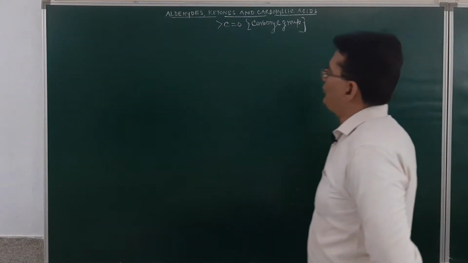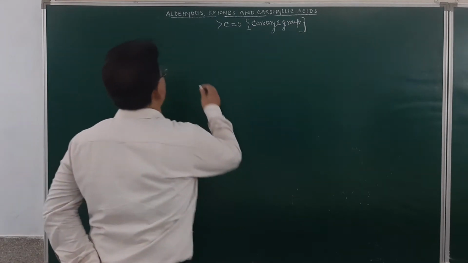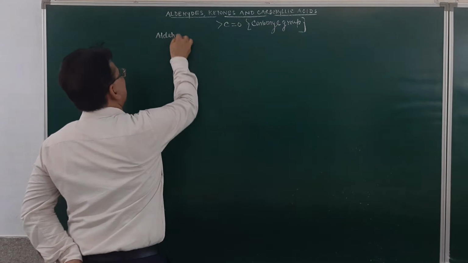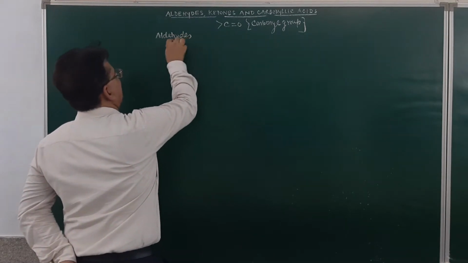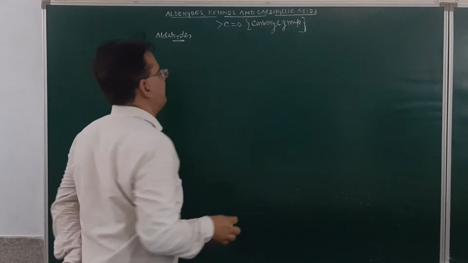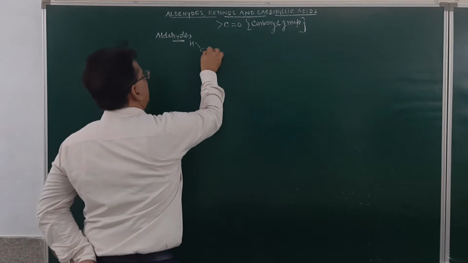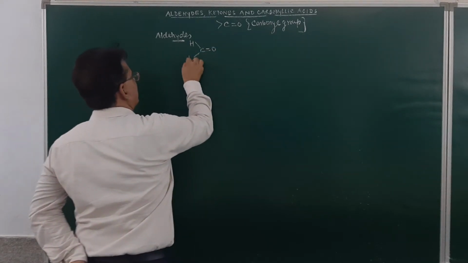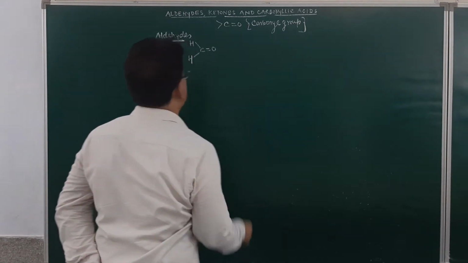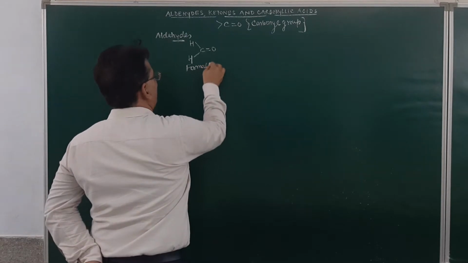So aldehydes will be like this. When I say aldehydes, these are carbonyl compounds in which a hydrogen atom will be bonded to a carbonyl group, like this one: H, C double bond O, and H. This is formaldehyde.